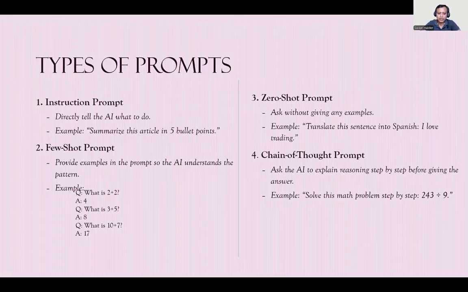Another is the few shot prompt, like giving an example. So this can also be one type of prompt, giving a few short examples. So this can be done. Now the zero shot form is like asking without giving any example. So it doesn't give you a really good answer. If you just give something without giving any context, it doesn't give you the right answer.